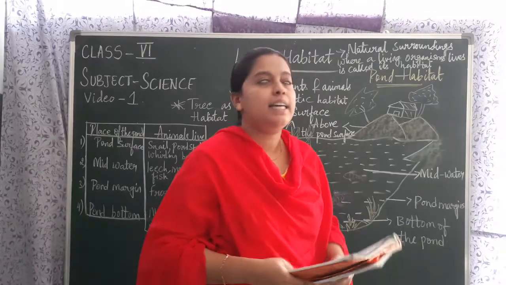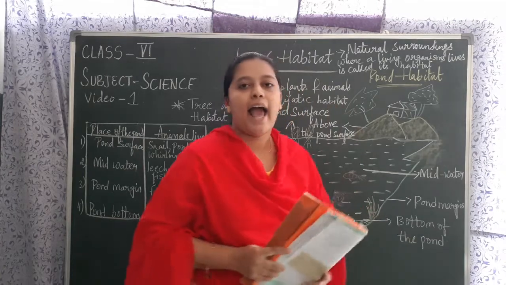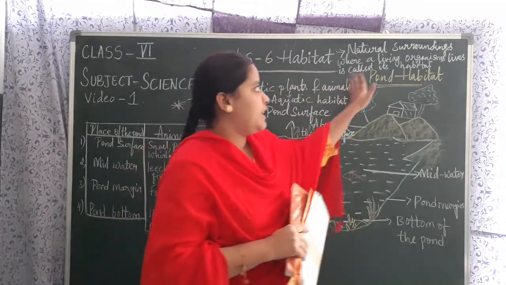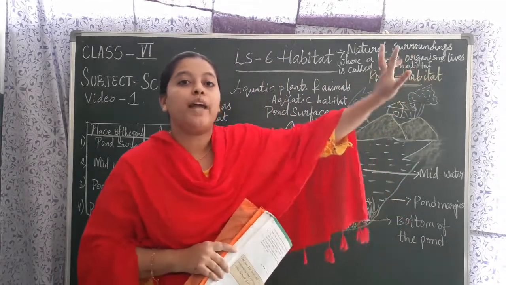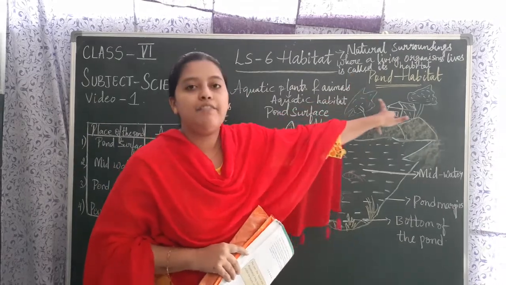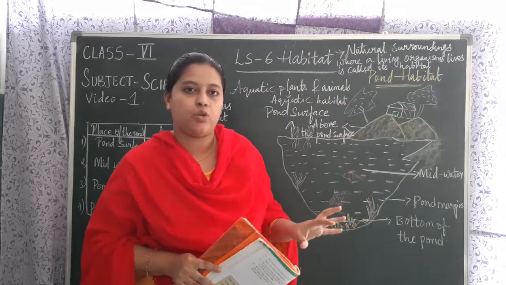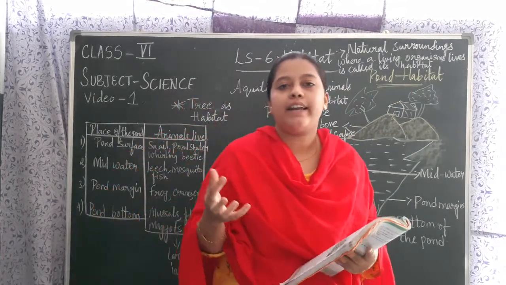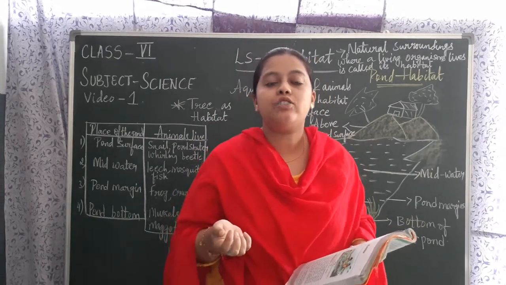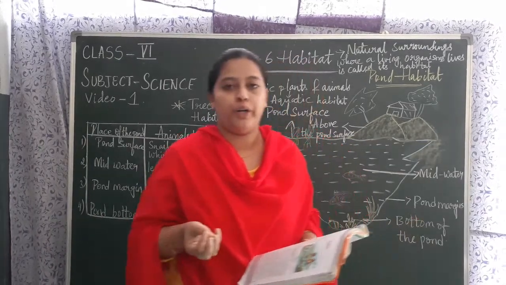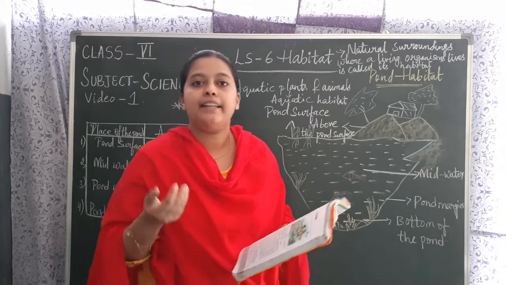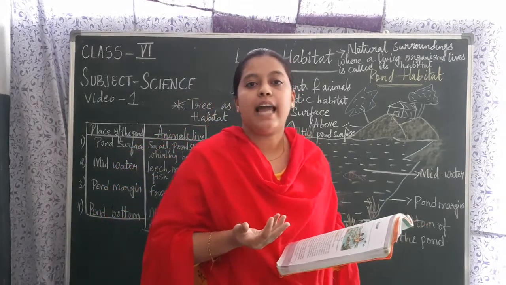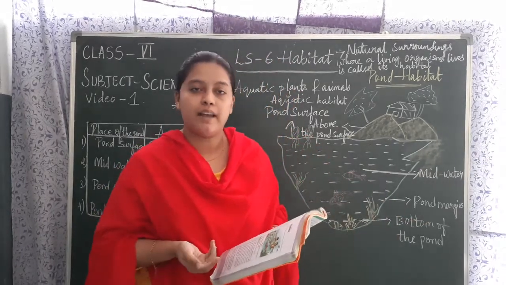Okay, children. See, children. First, tell me what is a habitat, children. Habitat is nothing but the natural surroundings where living organisms live, and it is called its habitat. Okay, children. See, all the organisms, whether plants or animals, children, they need what? Food, okay, a place to live, and they need other materials like water and oxygen from its surroundings, children.